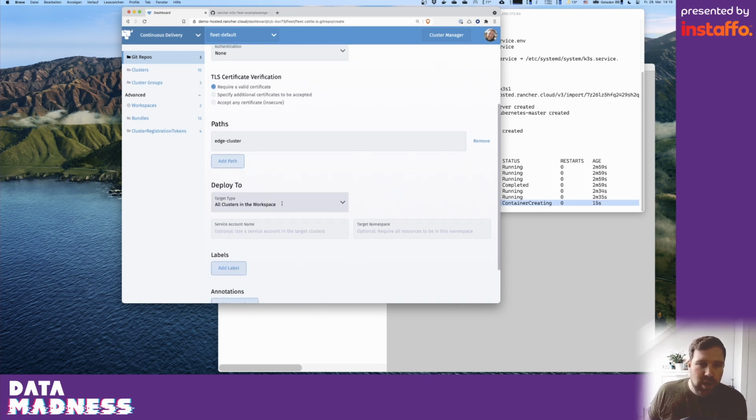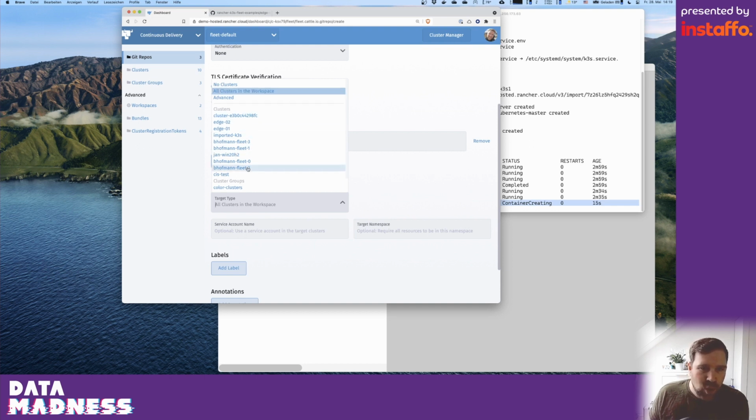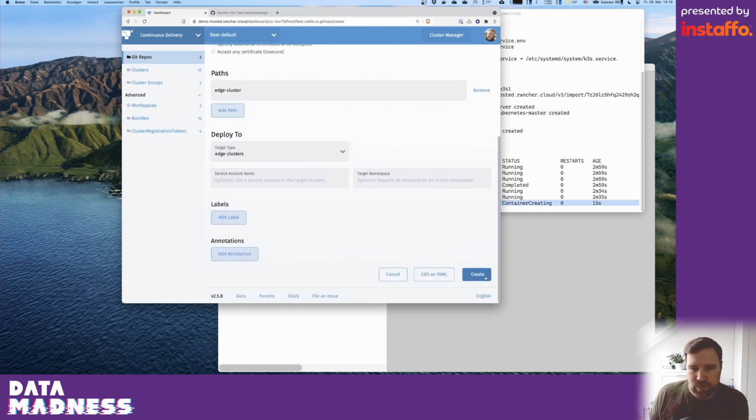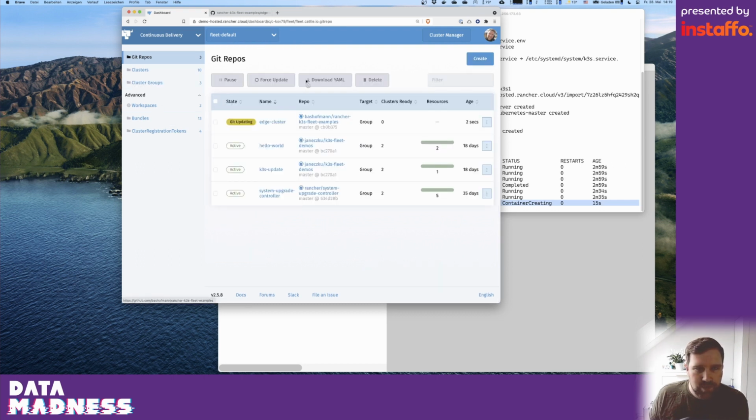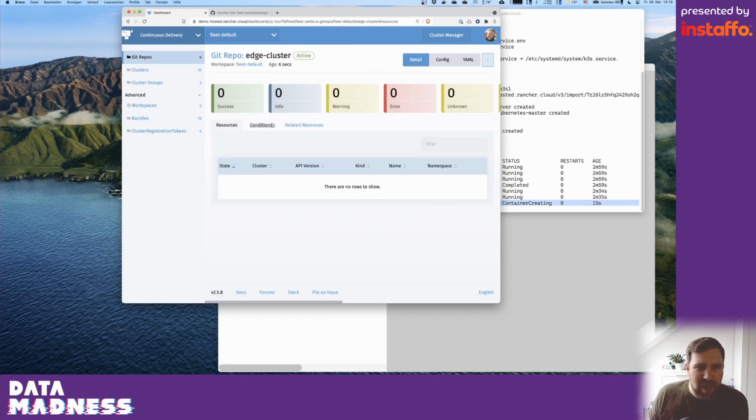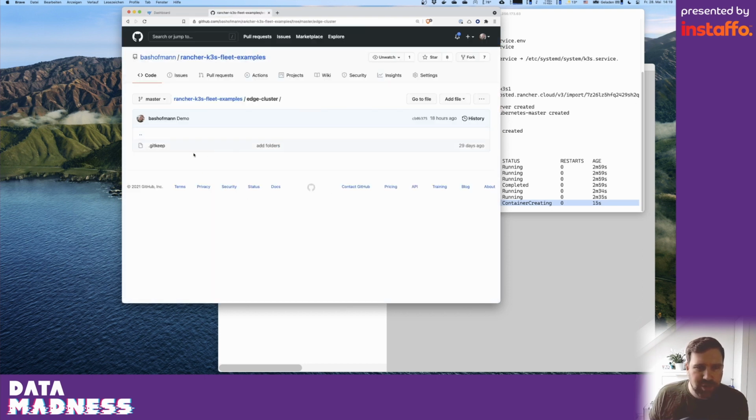Next, I can choose which clusters the content of this repository and this subdirectory should be deployed to. Either I can say, please deploy to all my clusters in here, or to a single cluster, or maybe only to a cluster group. So let's deploy it to the Edge cluster group. And if I click Create now, the repository is registered, and nothing will happen because my directory here is still empty. Let's change that.